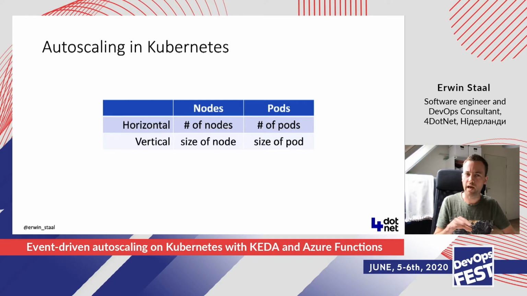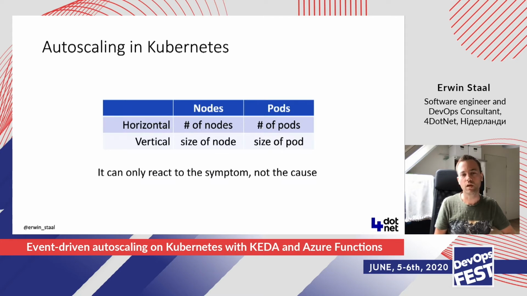So these are the things you have in Kubernetes, and only the horizontal scaling is generally available. It's not beta anymore. The vertical one is still in beta. So you have to do some additional things to get vertical scaling working, especially if you want to do it on Azure, for example.